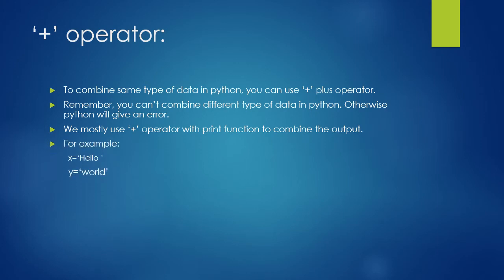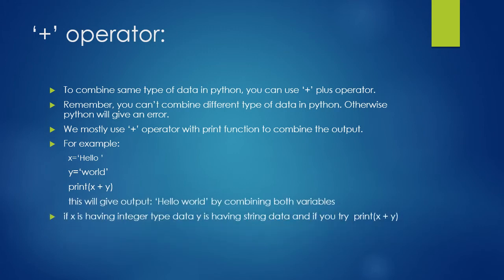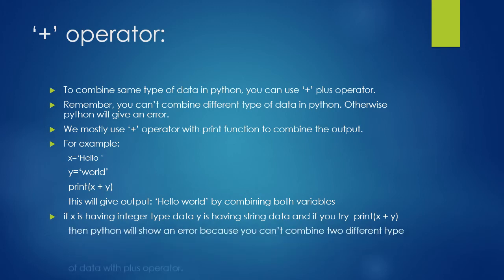Here we have x equal to the string hello and y equal to world. Now we are combining both x and y variables using the plus operator, so we will get hello world as an output. But if you try to combine integer type data and string type data, then it will show an error. So you can't combine two different types of data using the plus operator in Python.